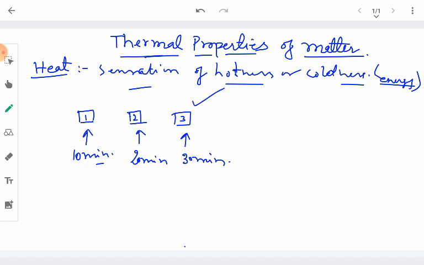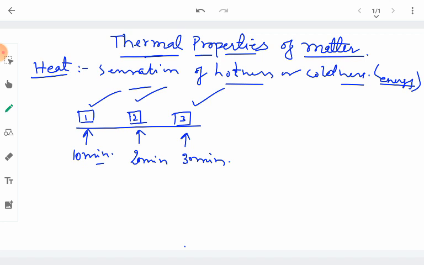Of course, the one which is heated for the longest period of time will be the hottest. Then the second sample will be comparatively less hot, and the third sample, which is heated for the smallest period of time, will be the least hot, the coldest of all 3. So that means they can have different degrees of hotness.